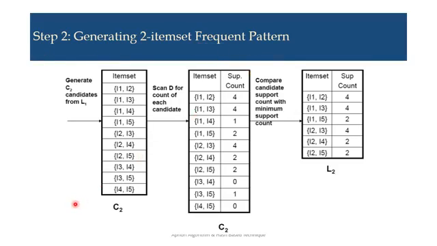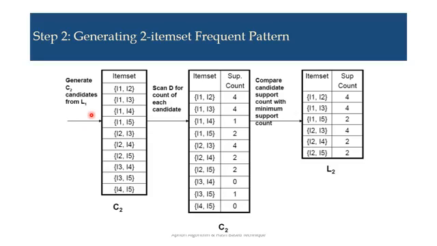As I explained in the very beginning of the Apriori algorithm, we have to iteratively find the k-item frequent item set. Up to this point we have only found the one-item frequent item sets. At every step we can increase the size of the frequent item set. So after L1, now we can generate L2, that is, the two-item frequent pattern. How to generate it? First, generate the C2 candidates from L1.